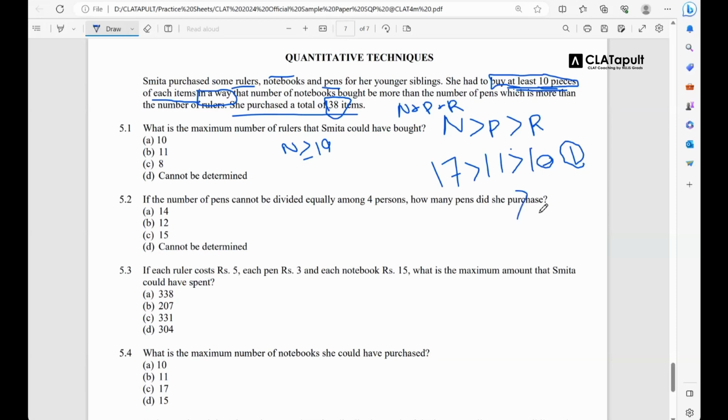Number of rulers सबसे कम क्या हो सकते हैं? 10. अब हमने 11 ले लिया था. Let us increase this to 12. If we increase this to 12, this will reduce. We are increasing one number here, reducing one notebook. We will put 16 here. Is this clear, everyone?